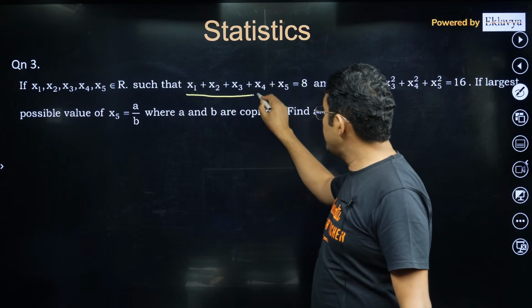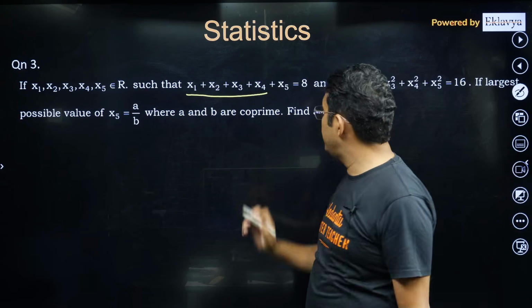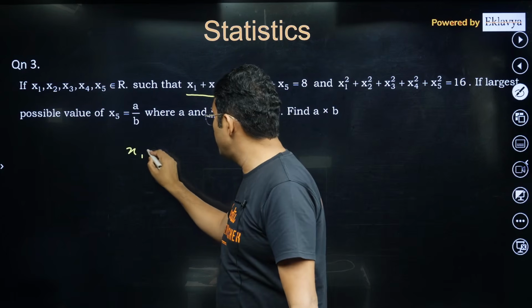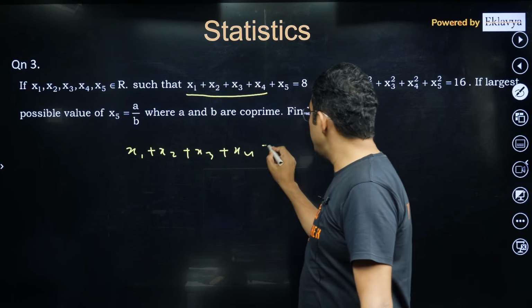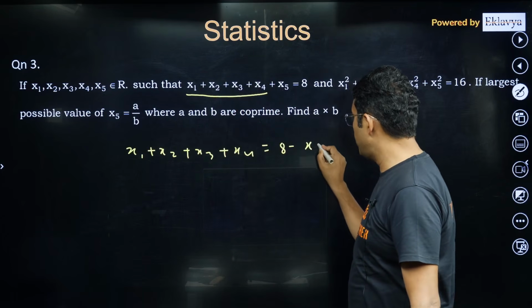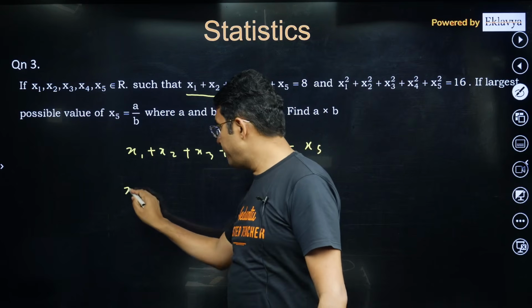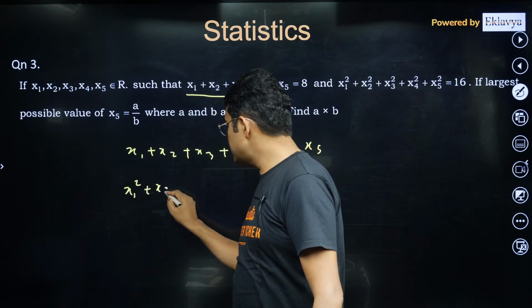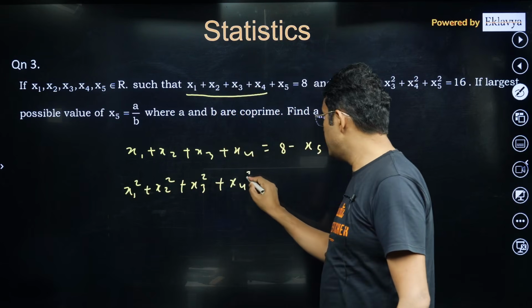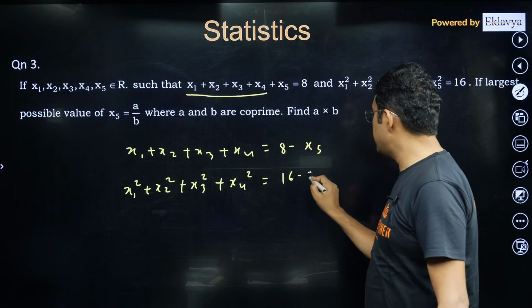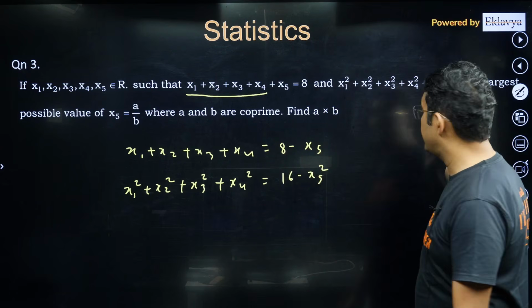Please see, if I take 4 numbers on one side, the summation of these 4 would be x1 plus x2 plus x3 plus x4 is equal to 8 minus x5. If you take the squares, x1 square plus x2 square plus x3 square plus x4 square will be 16 minus x5 square.